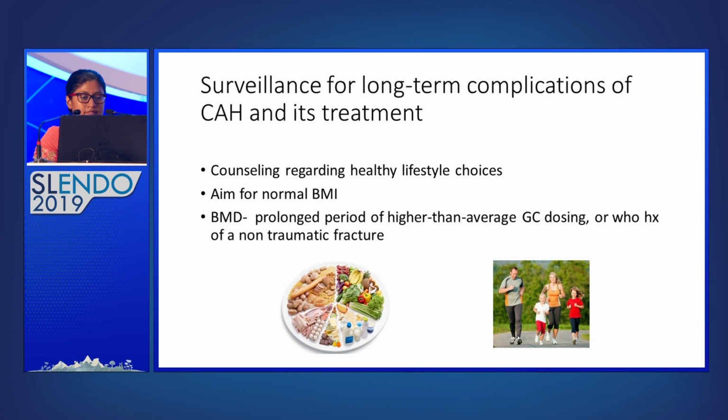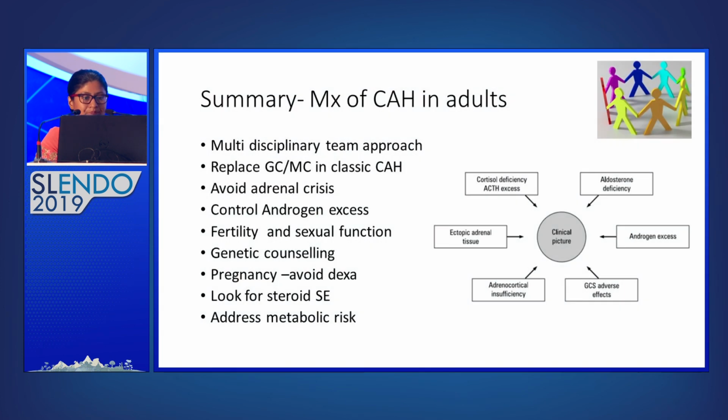The other problem is osteoporosis and fractures, especially if they have been on higher than average dose of glucocorticoids for a prolonged period. So in those patients, we need to do a baseline DEXA scan to check their BMD. And of course, we can optimize their bone health by providing calcium and vitamin D supplements and encouraging weight-bearing exercise.